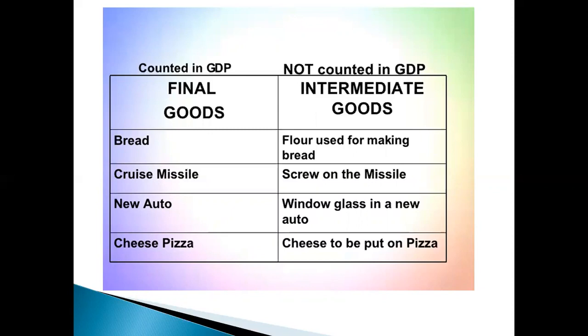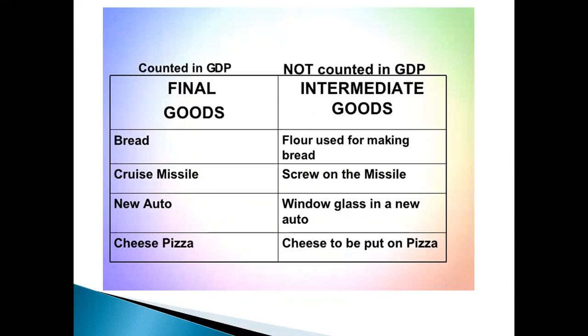So when the bakery person purchases this flour, then he will obviously use it to make bread and other bakery products, and then he will sell them to the consumer. So this flour which he has purchased from somewhere else is actually an intermediate good. Same is for cruise missiles. The cruise missile is a final good, but for producing these cruise missiles, if some screws are purchased, some tools are purchased, then these screws are intermediate goods. They're not the final good.